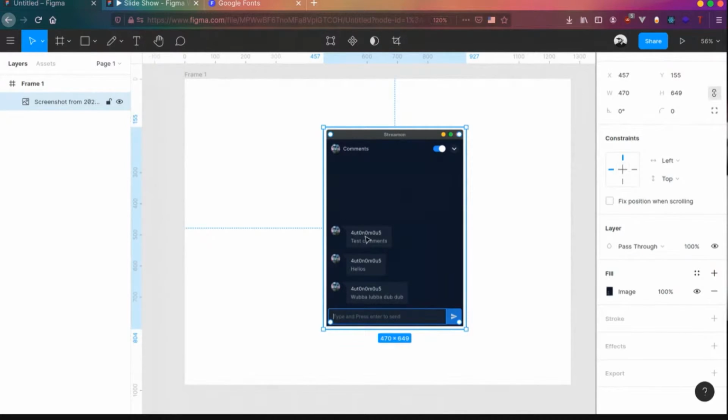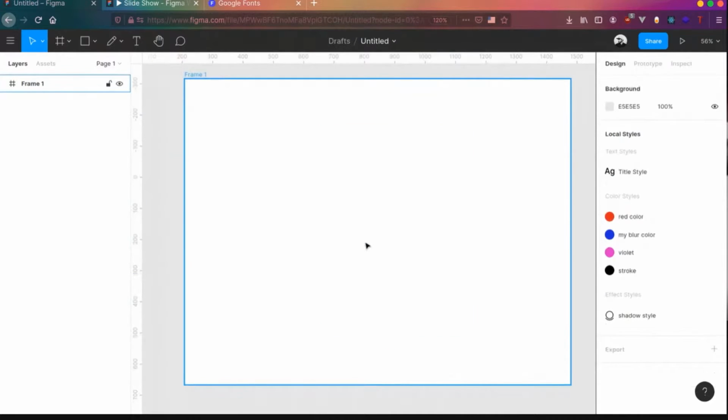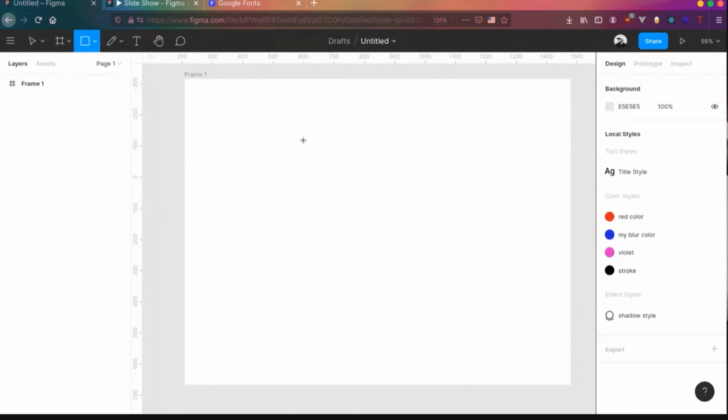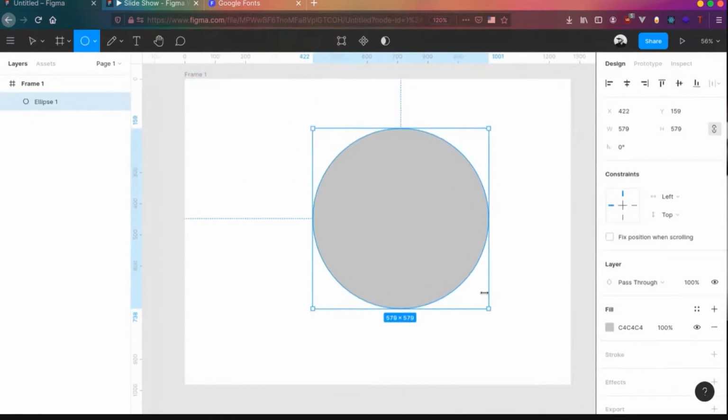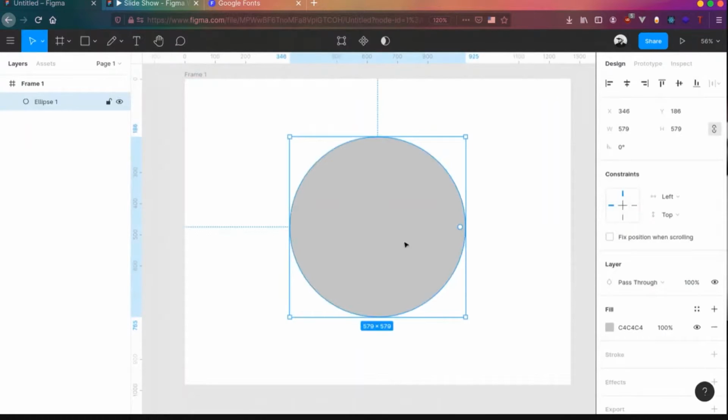Okay, so let's get to the thing where we talked about masks. What is a mask? A mask is one different way of hiding and shaping the object. So basically, I'll show you something. Let me draw a circle. I want circle images with circular sides actually. So I'll create this thing and I'll add an image over here. Let me get an image.